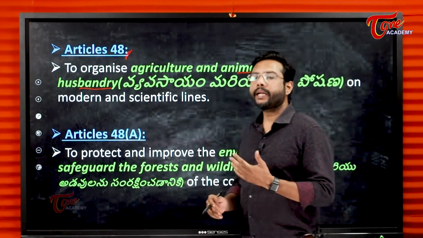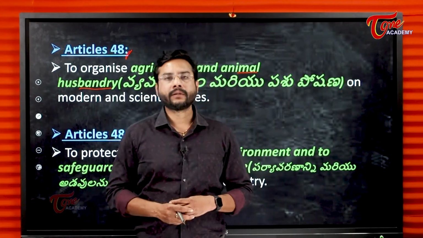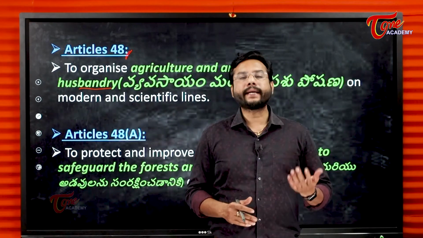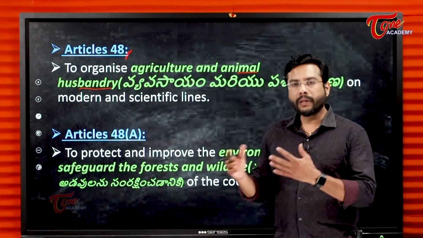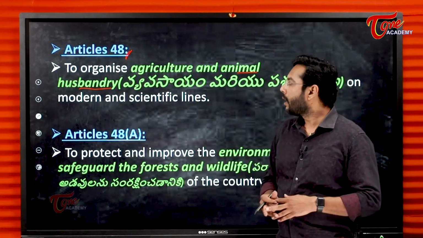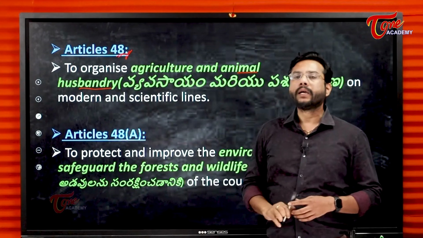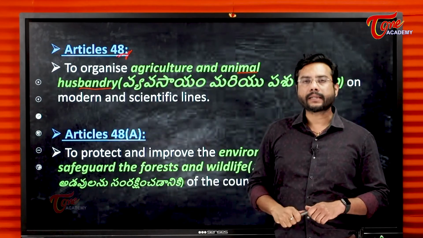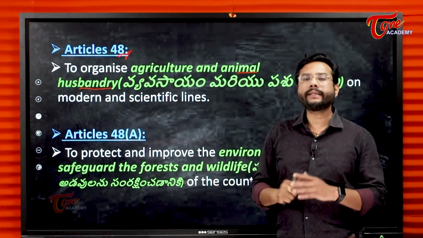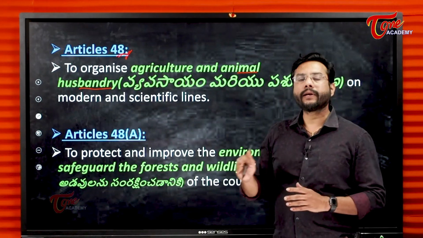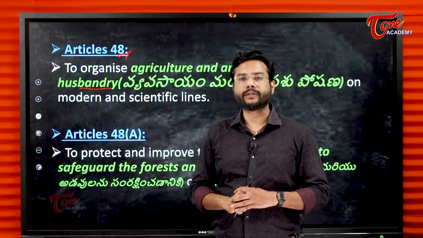So implementation of machineries and using modern techniques in animal husbandry are the effects of this article, Article 48. So any state should take such steps to organize agriculture and other related activities on modern lines.